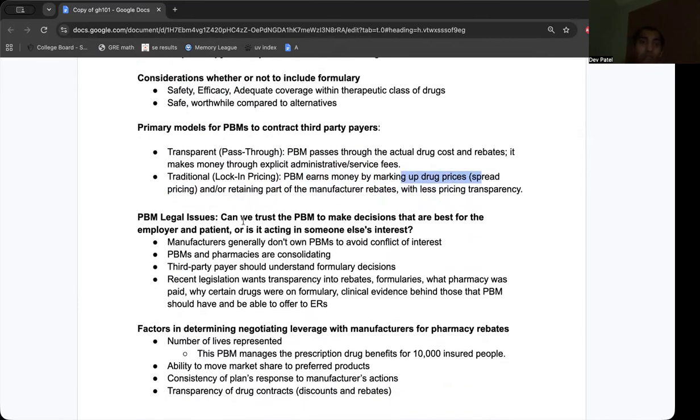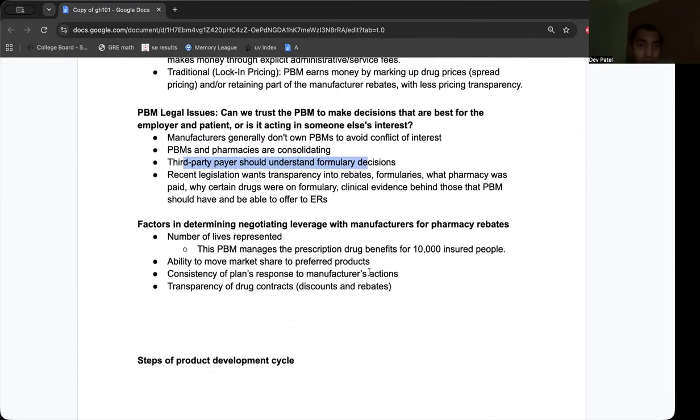So there's less transparency there. We have legal issues with PBMs, so that's why manufacturers generally don't own PBMs, to avoid conflict of interest, or else they will just make their drug tier one preferred. PBMs and pharmacies are always consolidating. Third-party payers should understand these formulary decisions. They have a right to.